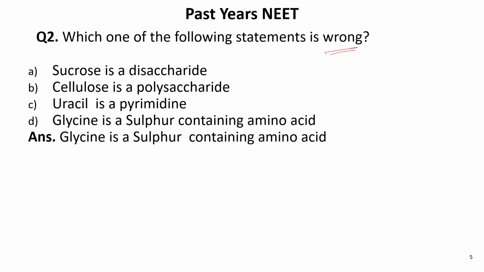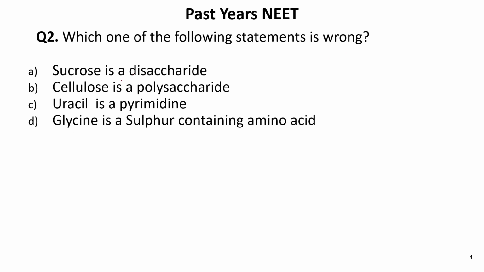Next question, which of the following statements is wrong? Sucrose is a disaccharide, this is the first statement. Cellulose is a polysaccharide, this is the second statement. Uracil is a pyrimidine. Glycine is a sulfur containing amino acid. So sucrose is a disaccharide, this is the correct statement. Cellulose is a polysaccharide, yes, this is also correct.